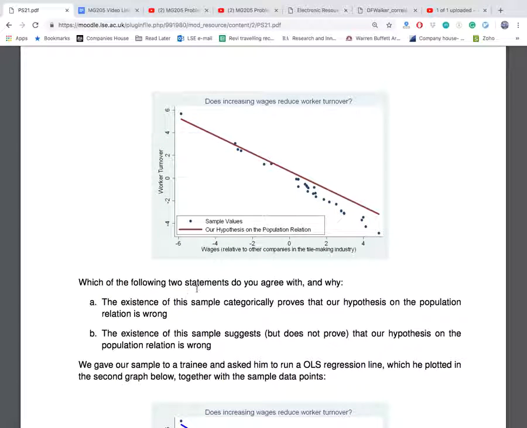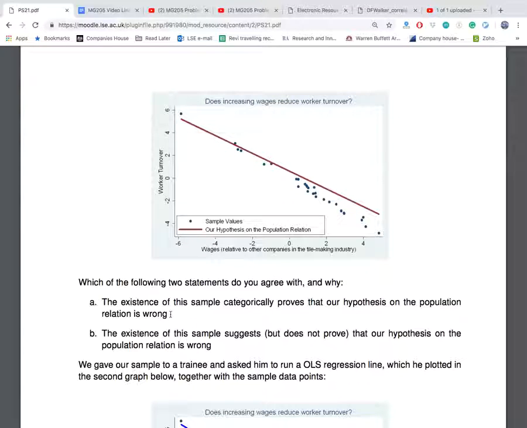Which of the following two statements do you agree with and why? The existence of this sample categorically proves that our hypothesis on the population relationship is wrong. Do you agree with that statement or not?